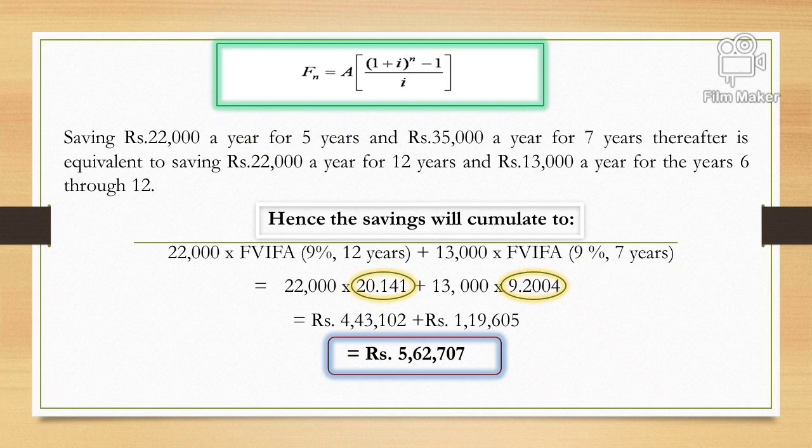So this is how we can use the annuity formula, but we need to keep the adjustment by changing the annuity value, and we can apply the formula. The answer will be this.